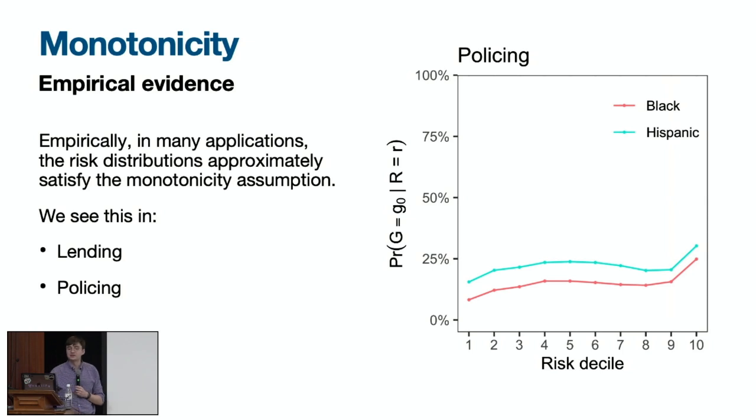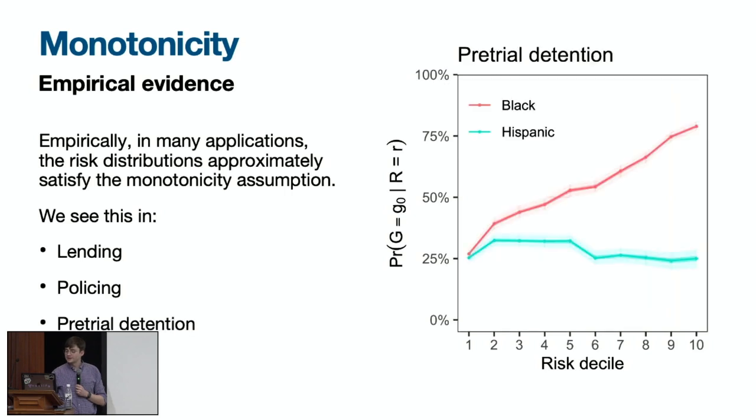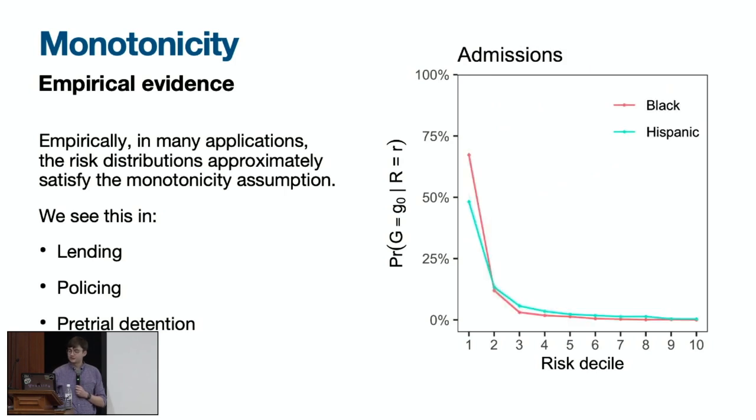We also see monotonicity in criminal justice. So this is looking at risk distributions from New York City stop and frisk, where risk is the ex-ante probability of somebody possessing contraband. This is another example of criminal justice using COMPAS data from Broward County, Florida. We also see this in admissions. So for instance, this is showing monotonicity for law school applicants. Again, real data where the outcome is whether or not they pass the bar, and we're calculating this probability using their admissions dossier, like their LSAT score and things like that.